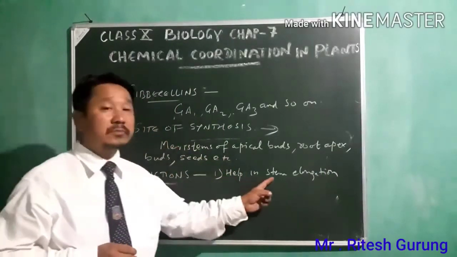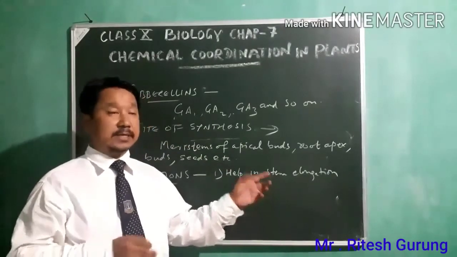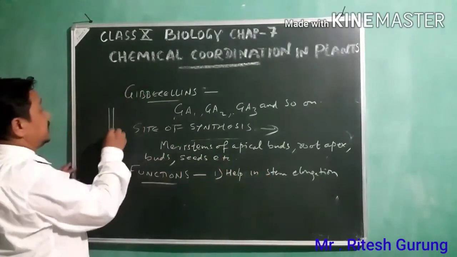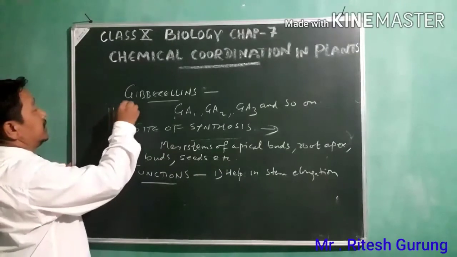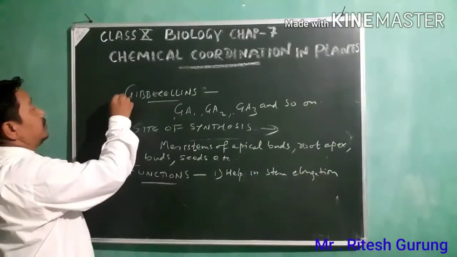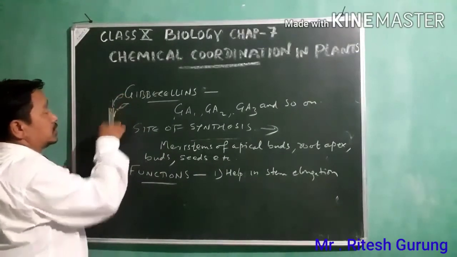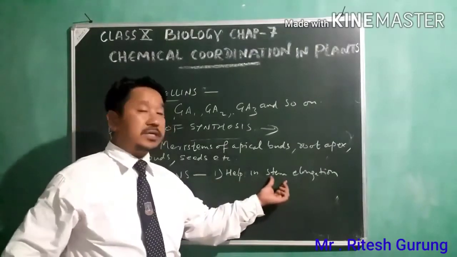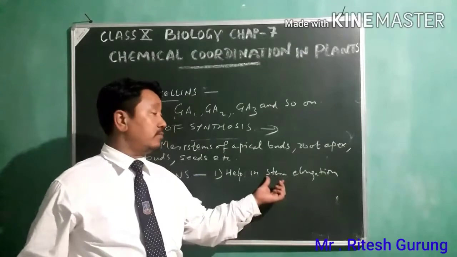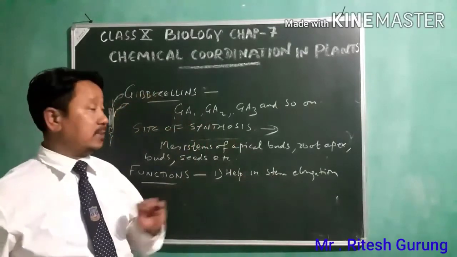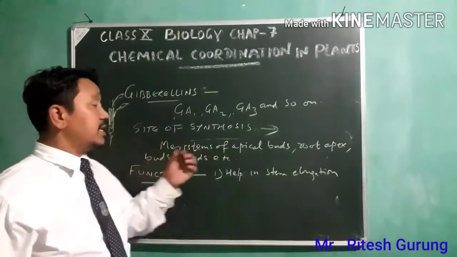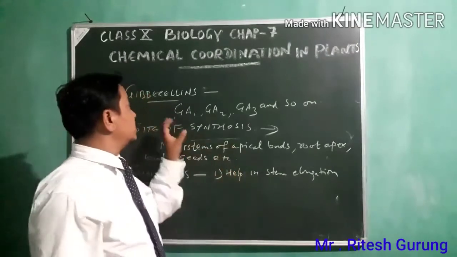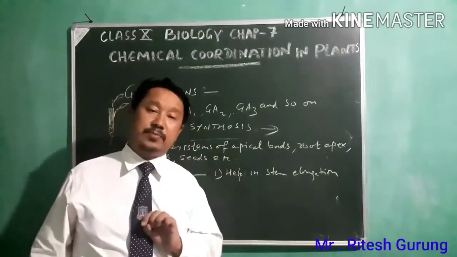By elongating the stem. Suppose this is the plant, with leaves and different portions. So this is the stem. Elongation of the stem is initiated or influenced by this hormone called gibberellins.